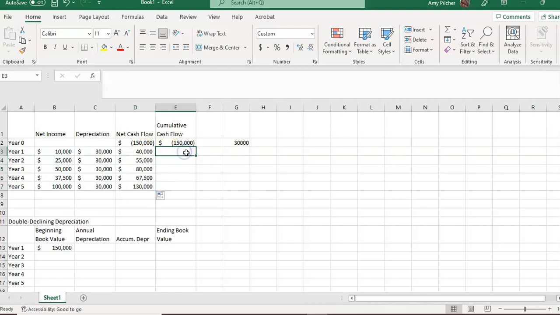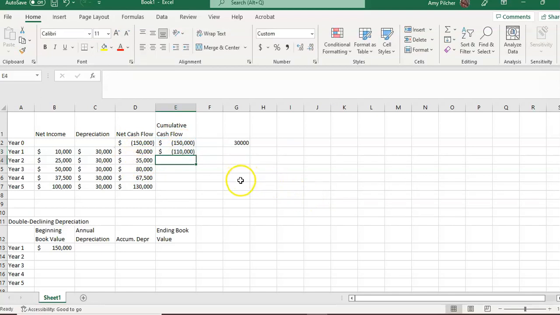This cumulative cash flow then is what's left over. So we're looking at payback. In year 0, we paid out $150,000, so we have a negative $150,000. In year 1, we've made $40,000, so we're going to add that $40,000 on.